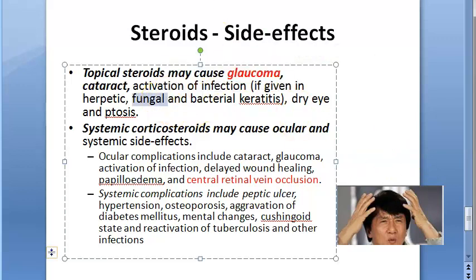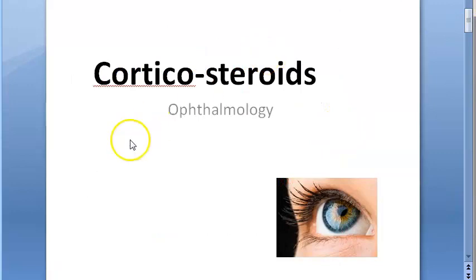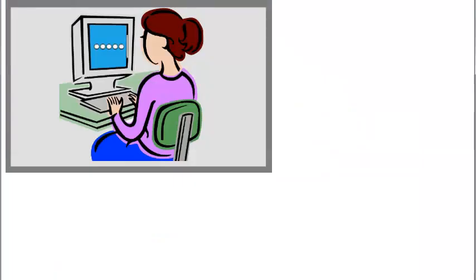infection. Okay. Because what happens with fungal is people don't have much symptoms, they might tend to ignore it. So you should not exceed your prescription of steroids, take it only for the given duration. Okay, don't go and refill your prescription and think that more is good. Okay, so that is about steroids in ophthalmology. Bye bye.